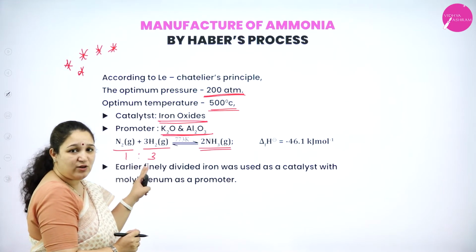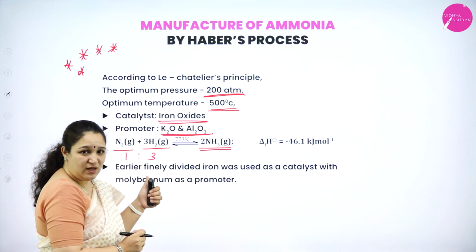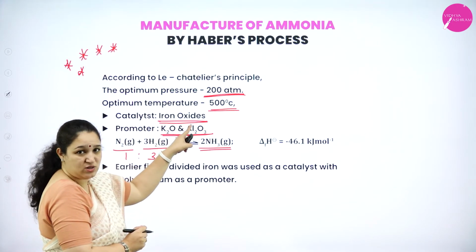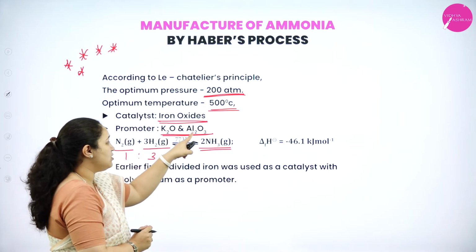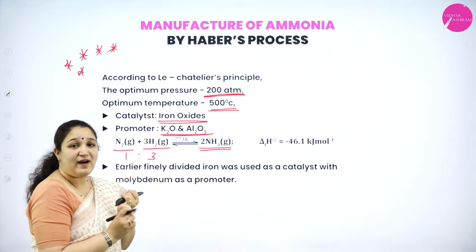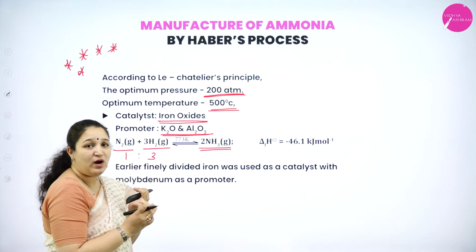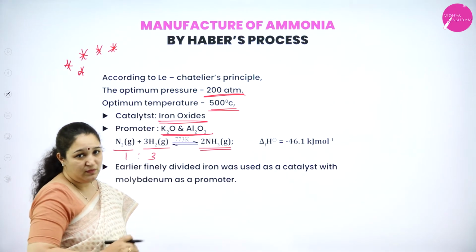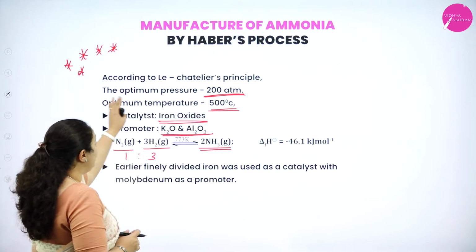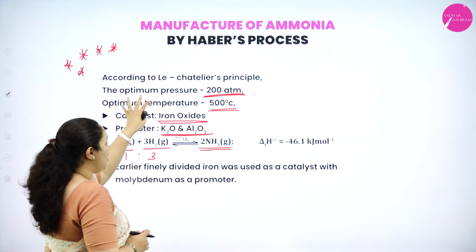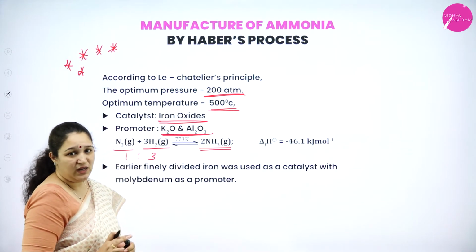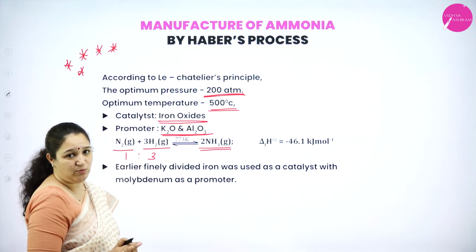So nitrogen and hydrogen are mixed in 1:3 ratio, and passed over a catalyst, that is iron oxide, promoter potassium oxide and aluminium oxide at 500 degrees Celsius and 200 atmospheric pressure. It will form ammonia. According to Le Chatelier's principle, these are the optimum temperature, pressure, and catalysts which we require for the preparation of ammonia.